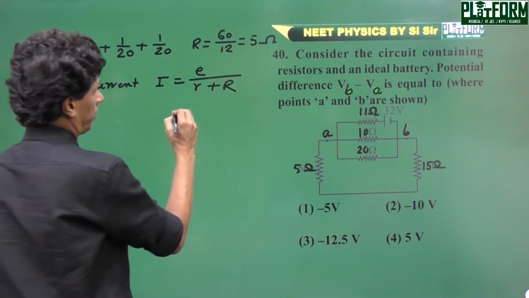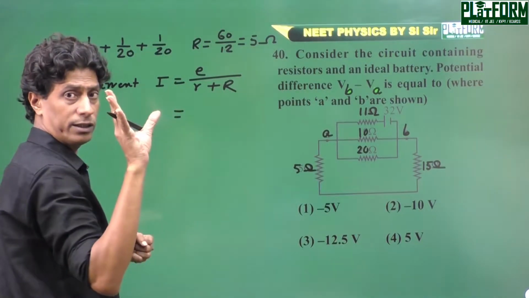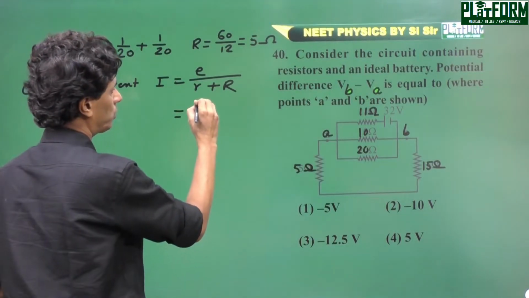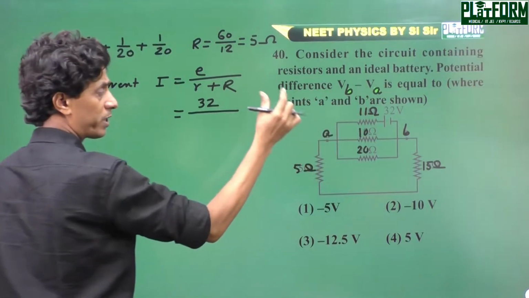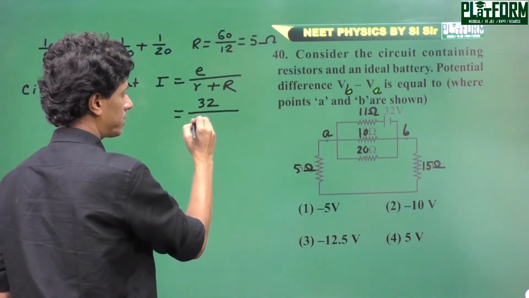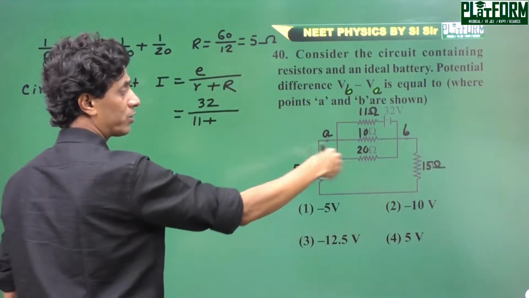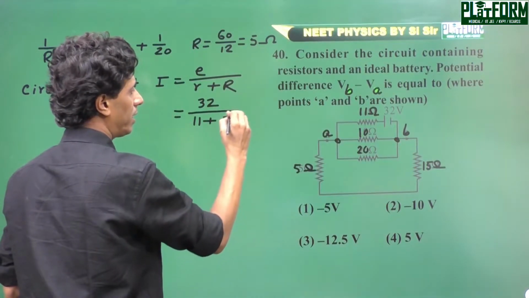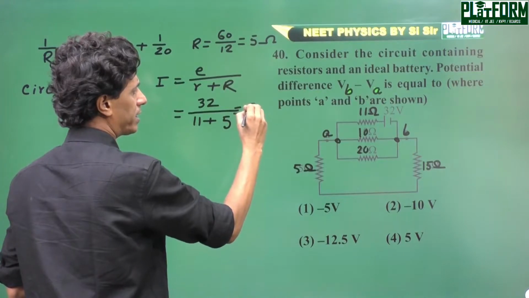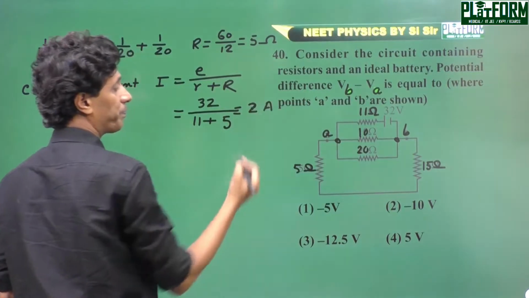In this way we can find the circuit current: the EMF is 32, the internal resistance is 11 ohm, and the external equivalent resistance between the points A and B is 5. So the circuit current is 2 ampere.